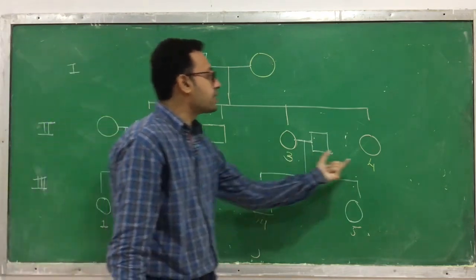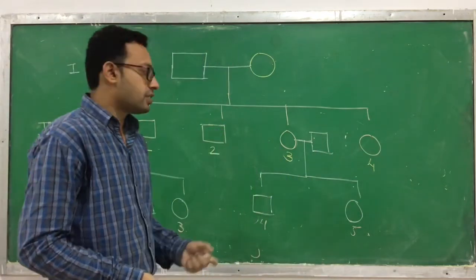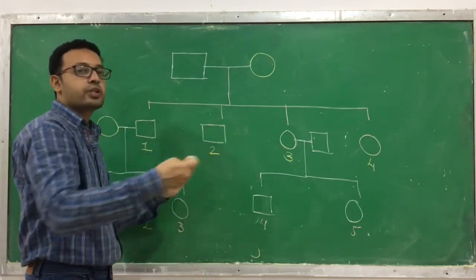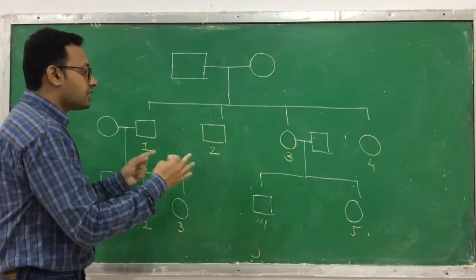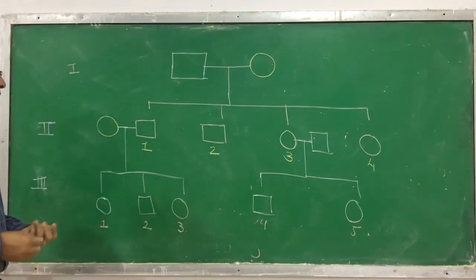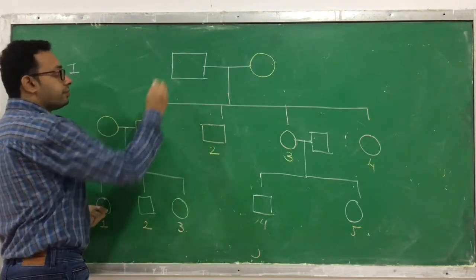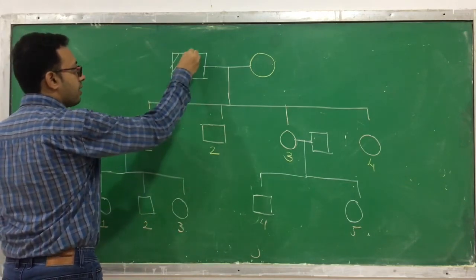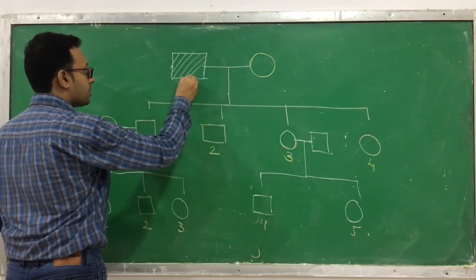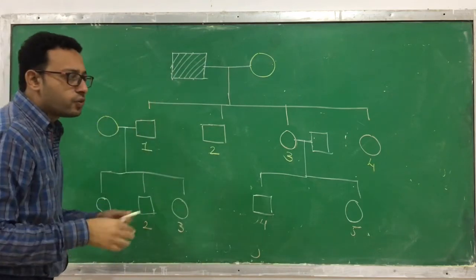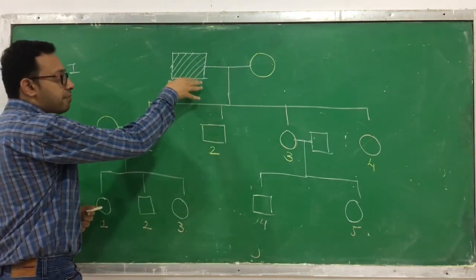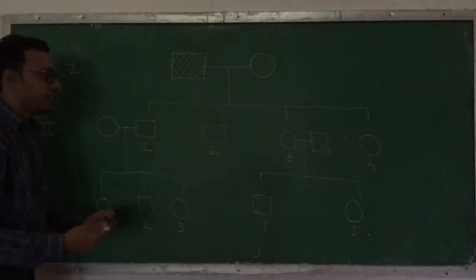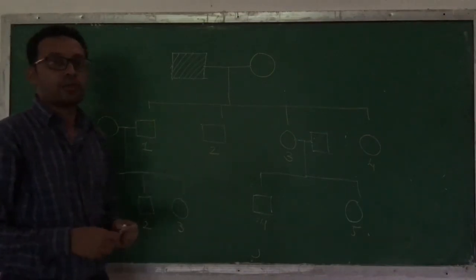Assume that these two persons have not married. That's why they don't have a marriage horizontal line, and they don't have a child because they have not married. So this is one of the ways we can determine. Now suppose this one has a disease. Then we have to determine, when the disease-containing male is married with a female, what are the chances that offsprings are going to be produced with the disease.